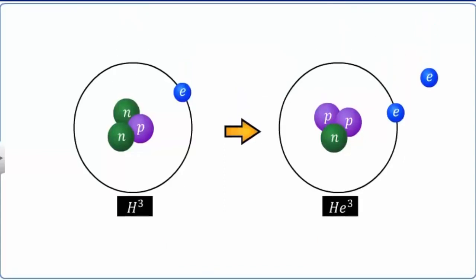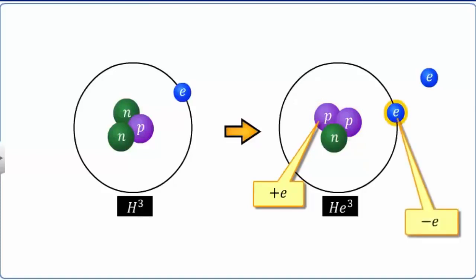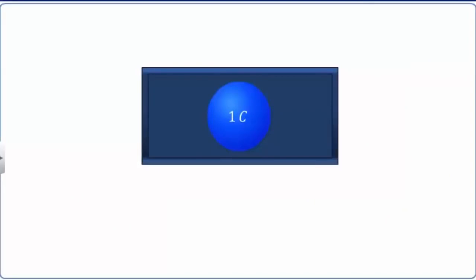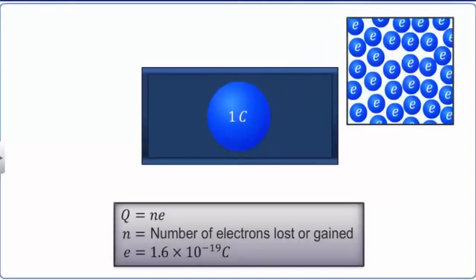In an atom, when we refer to the charge on a proton, its value is positive and is referred to as +e, whereas the value of e for a charge on an electron is negative and is referred to as -e. Thus, the charge on an object Q is equal to the product of the number of electrons gained or lost by it, n, and the basic unit of charge, e.